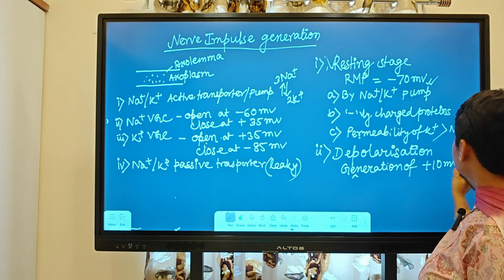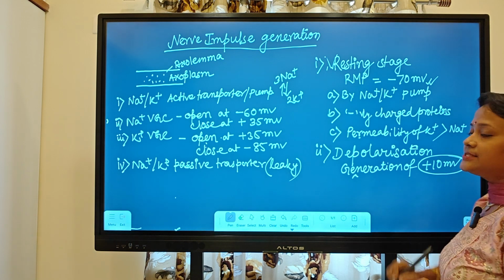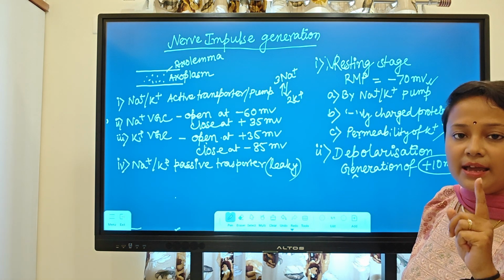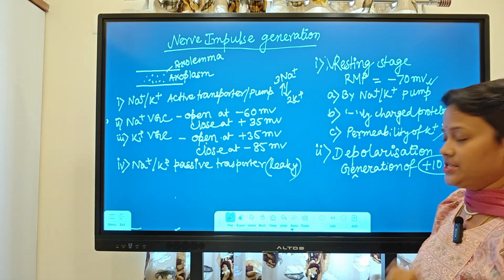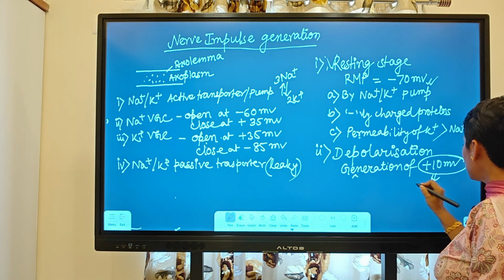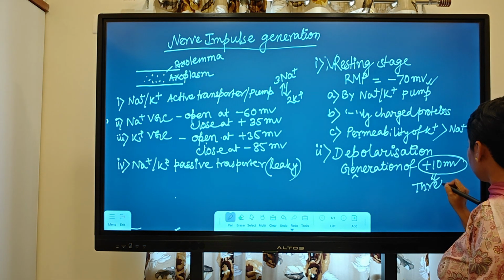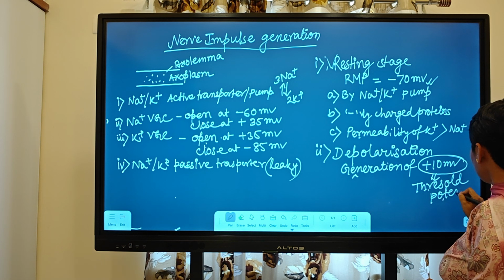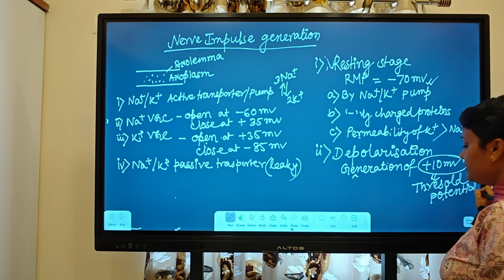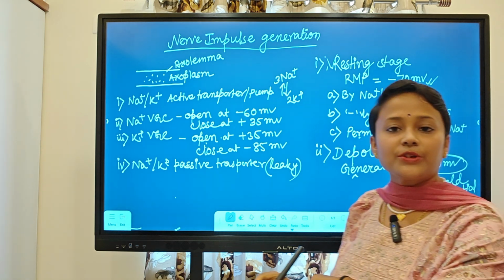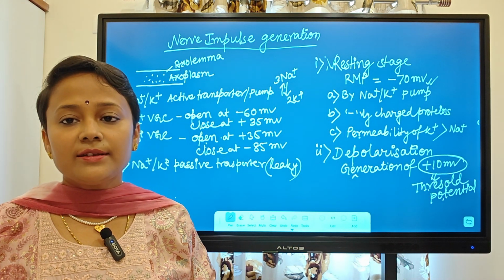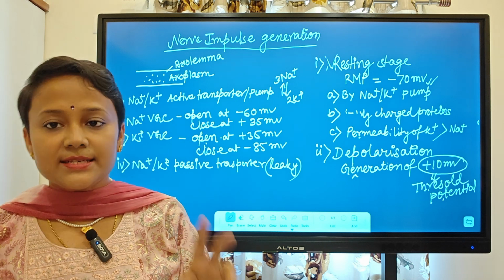And this plus 10 millivolt which is generated by the stimulus will be called the threshold potential. Whenever there is generation of threshold potential, the membrane potential will change from minus 70 to minus 60.